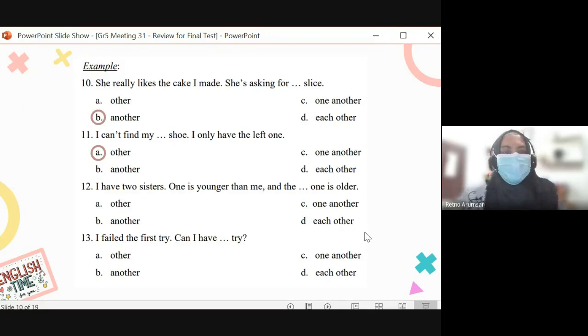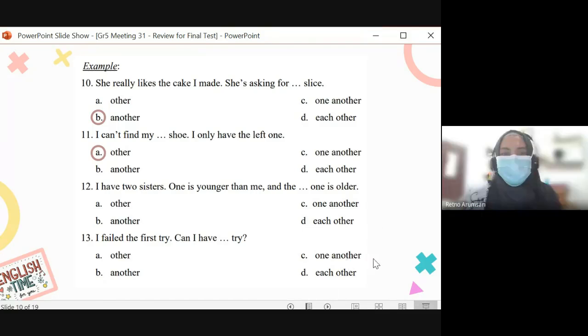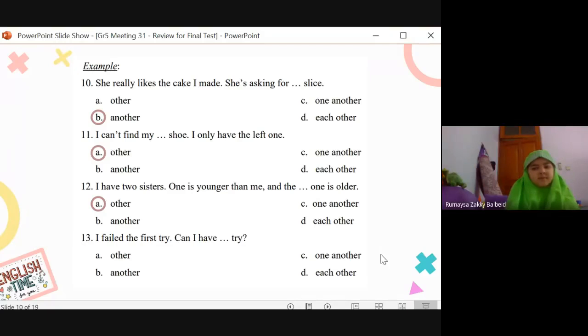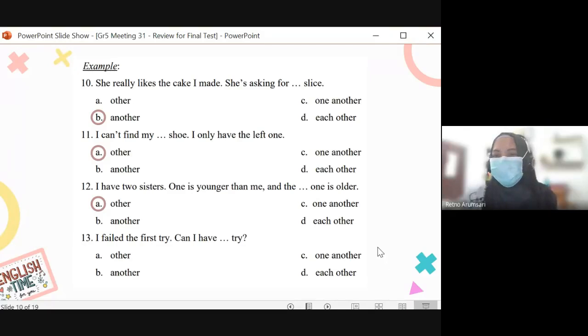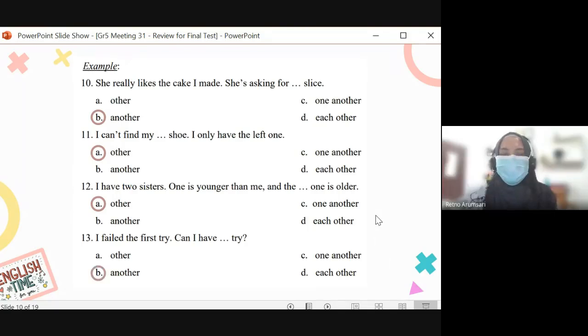Okay. Number 12. I have two sisters. One is younger than me and the other one is older. Yes, that's right. The second one is older. All right, number 13. I failed this first. Can I have another try? Yes, that's right. Can I have another try? Good.